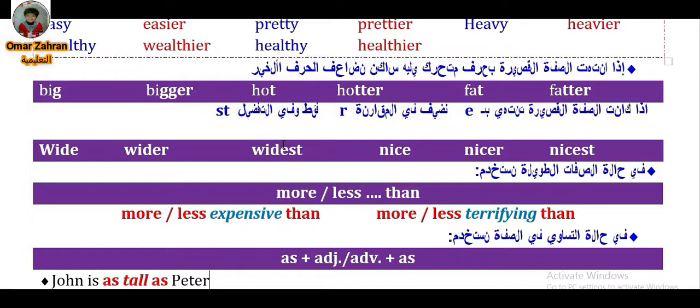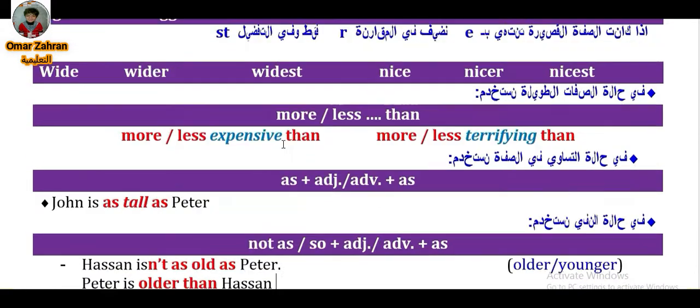As expensive, more expensive than or less expensive than, more terrifying than or less terrifying than, the most expensive, the most terrifying. We can say gold is the most expensive metal. Okay, we can say wood is the least expensive material. Could be like this.